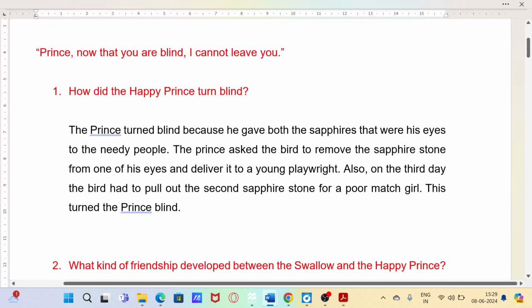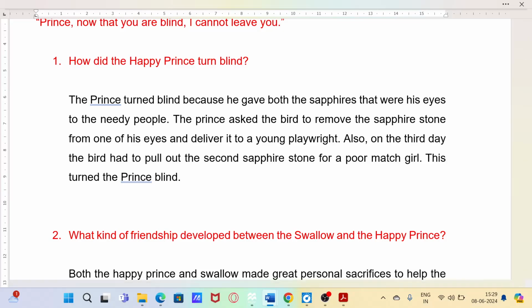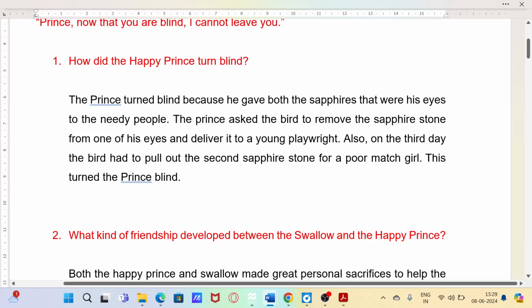The prince turned blind because he gave both the sapphires that were in his eyes to the needy people. The prince asked the bird to remove the sapphire stone from one of his eyes and deliver it to a young playwright. Also, on the third day, the bird had to pull out the second sapphire stone for a poor match girl. This turned the prince blind.